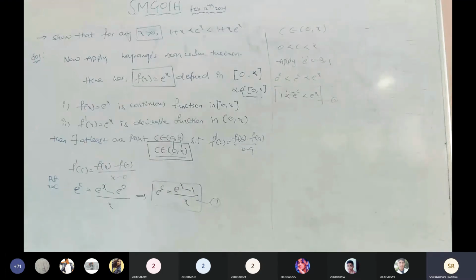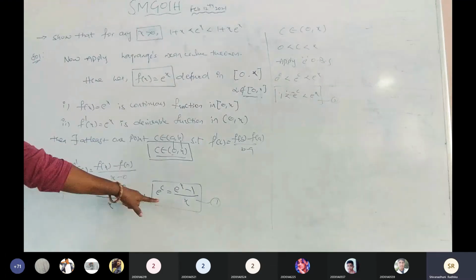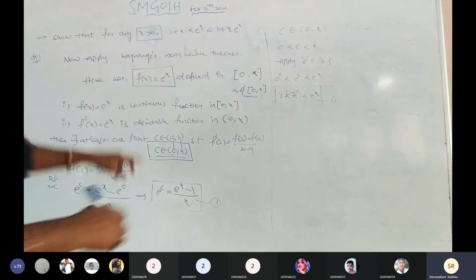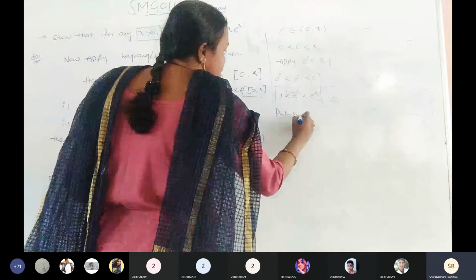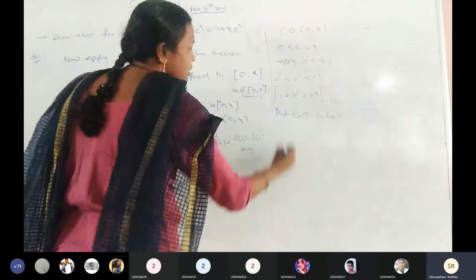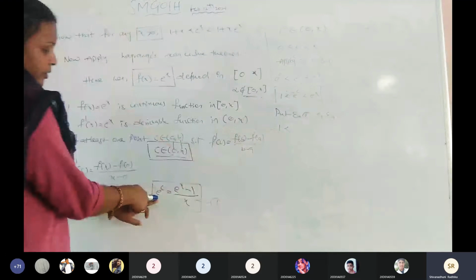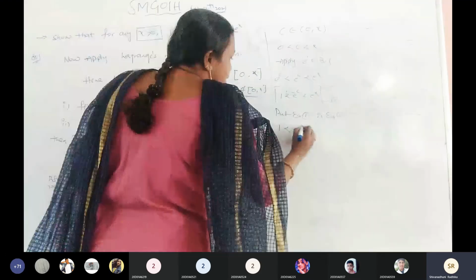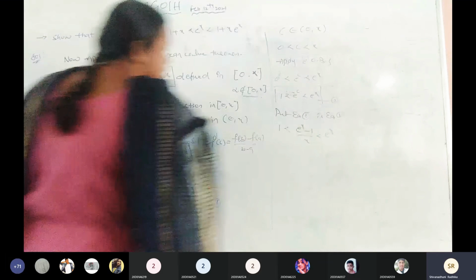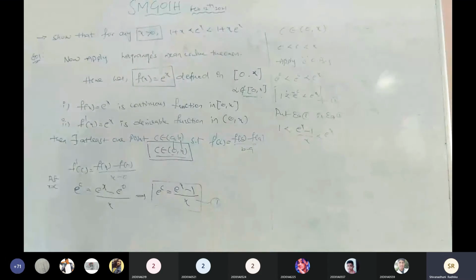E power of c. Is it right? Now substitute equation number 1 in equation number 2. Is it clear? Put equation number 1 in equation number 2. Then 1 is less than e power of c, which is e power of x minus 1 by x, which is less than e power of x. Right? Any doubts so far?